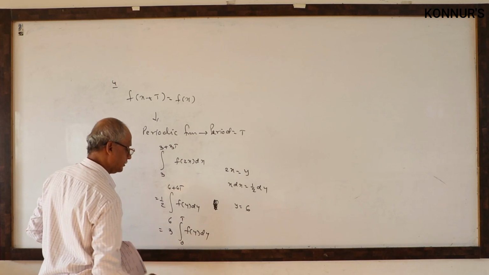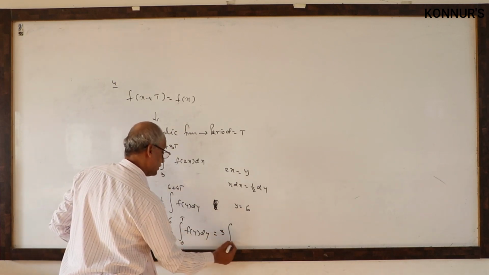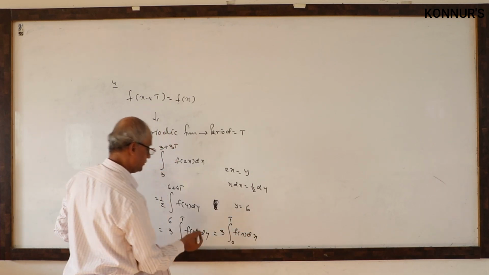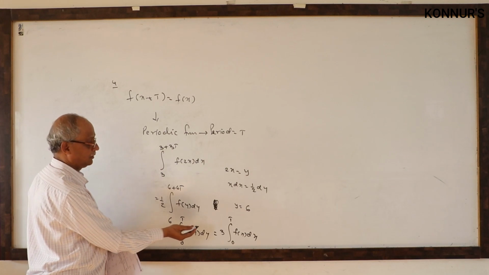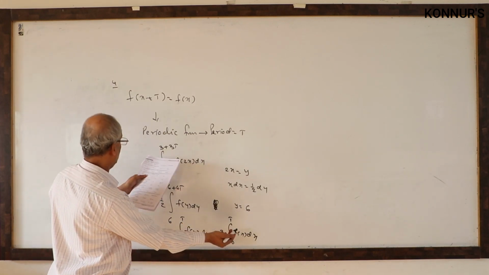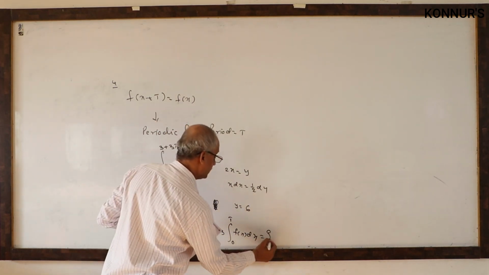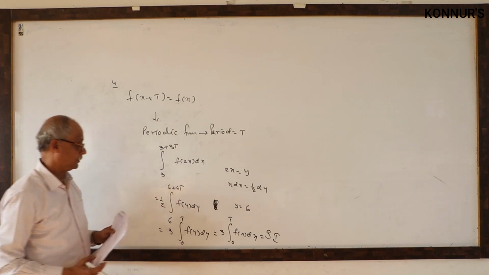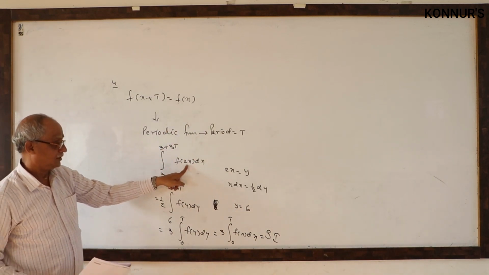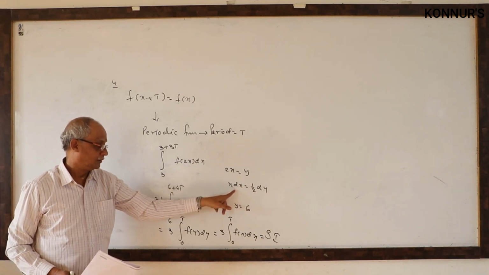In these limits, the variable of integration can be anything. 3 times integral 0 to T of f of x, we can also write f of y or z, the variable is not difficult. But this is given in the notation integral 0 to T of f of x is I, therefore it must be 3 times I. First they gave the definition; 2x is extra, replace it with a variable.